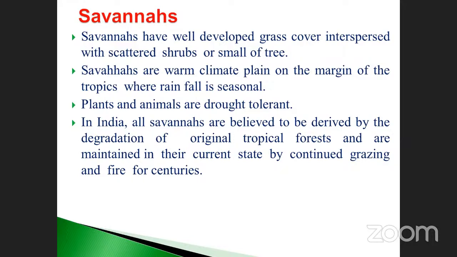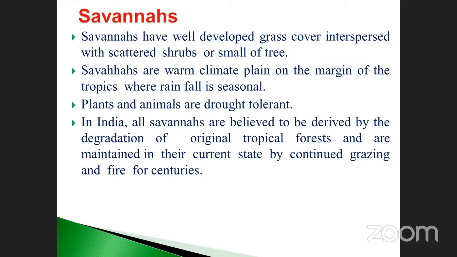Savannas are in warm climate plains on the margin of the tropics where rainfall is seasonal. Plants and animals are drought tolerant. In India, all savannas are believed to be derived by the degradation of the original tropical forests and are maintained in their current state by continuous grazing and fire for centuries. That is very, very important.